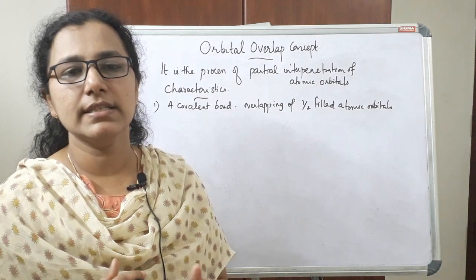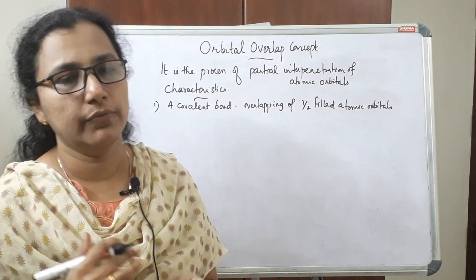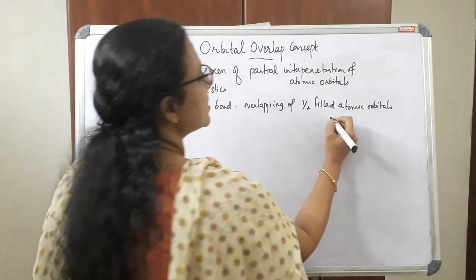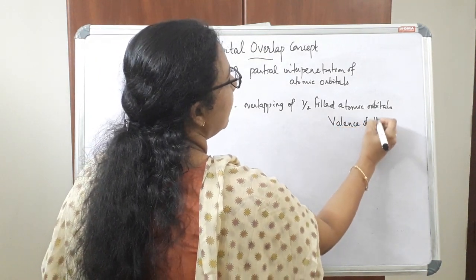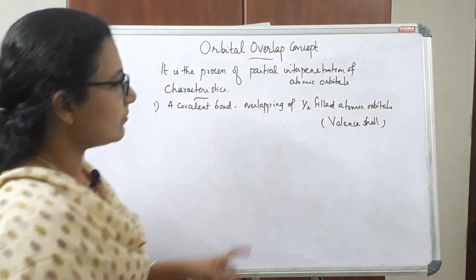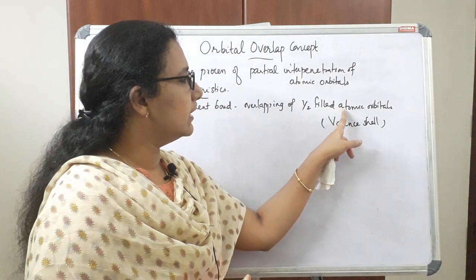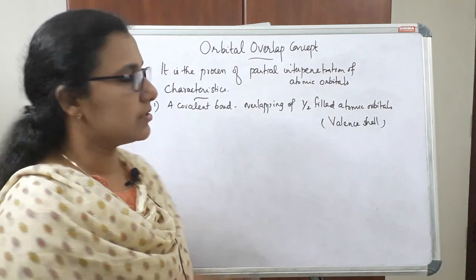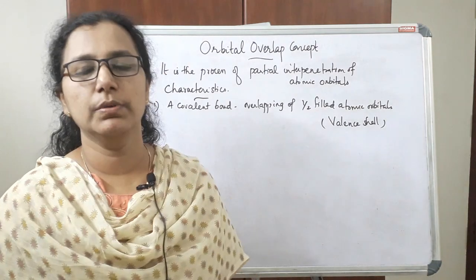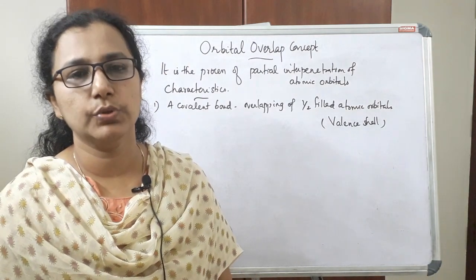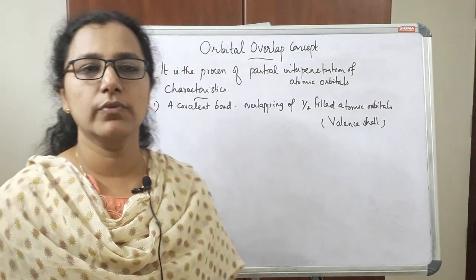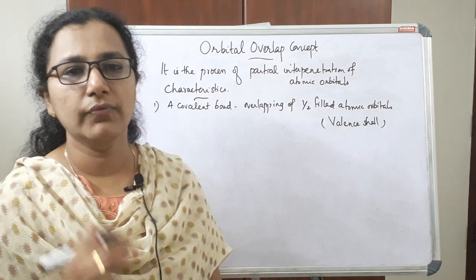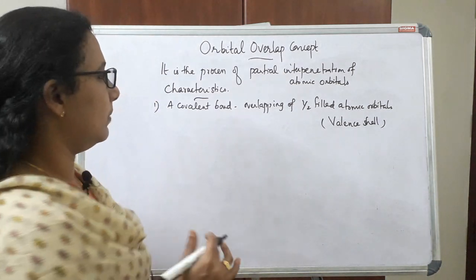The valence electrons take part in bond formation. So the valence shell electrons, those electrons present in the half-filled atomic orbitals, overlap together to form a bond. So a covalent bond is formed by overlapping of half-filled atomic orbitals.